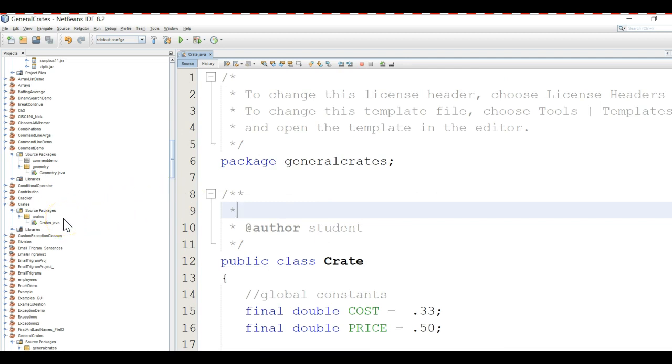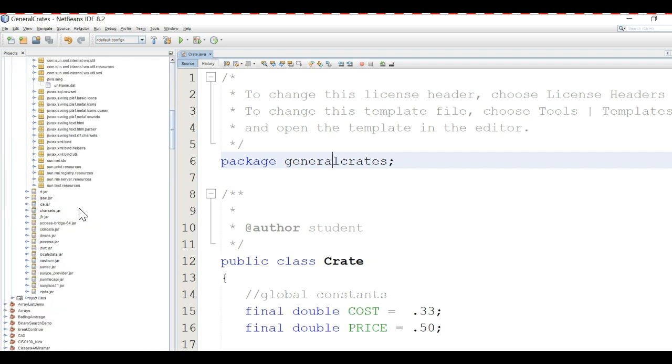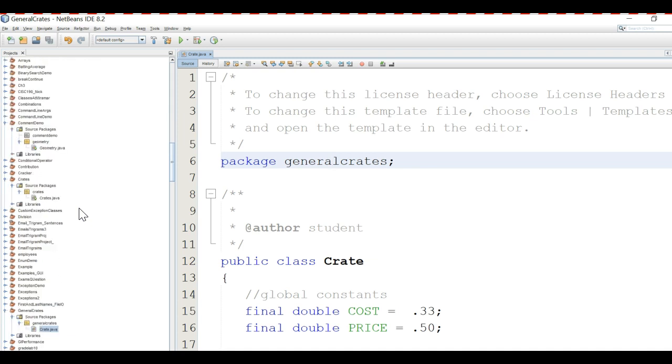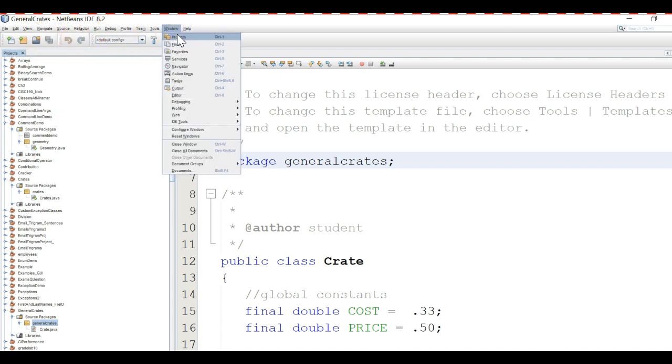And then I think this is the first time that we've done this in the same project to have 2 .java files. So to do that, we're in the crates package. Oh, I'm sorry, we're in the general crates package. So better go up to that. General crates, here we go. And where you see the general crates package on the left in the projects window, if you don't see the projects window, just go ahead and click Window Projects.